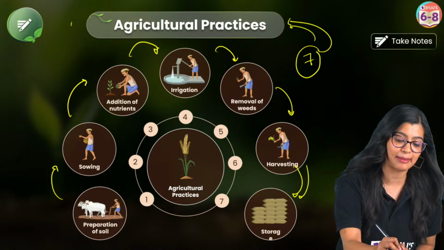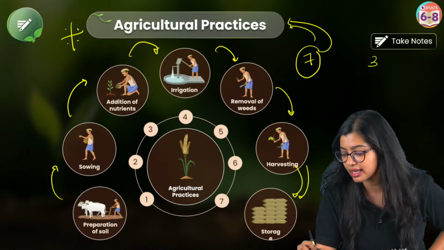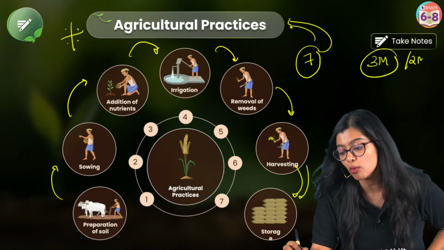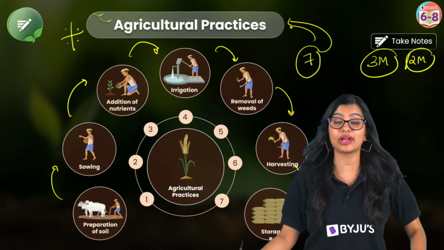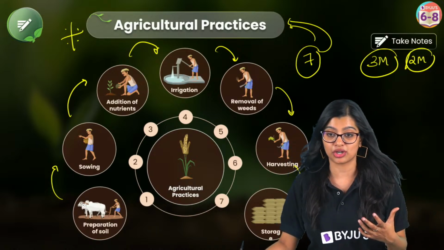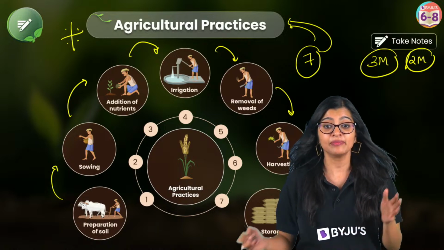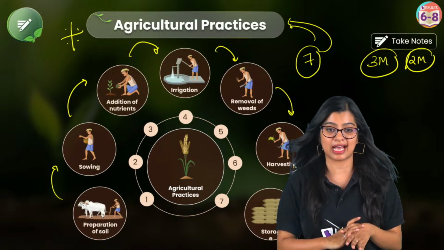They can ask you in the examination, right? You can get a 3-mark question on this, or a 2-mark question asking you to elaborate what the steps of agricultural practices are, right? So please write down the steps as well.